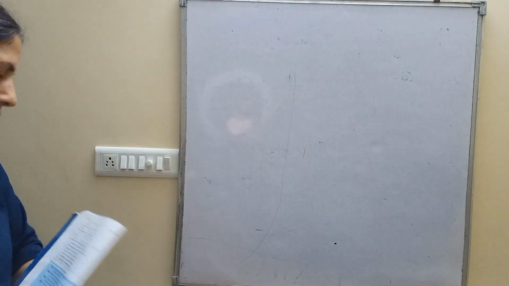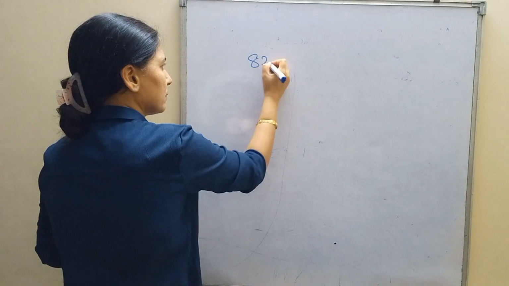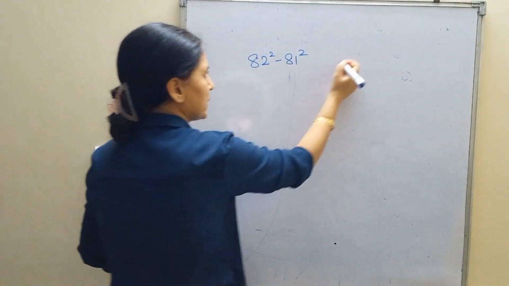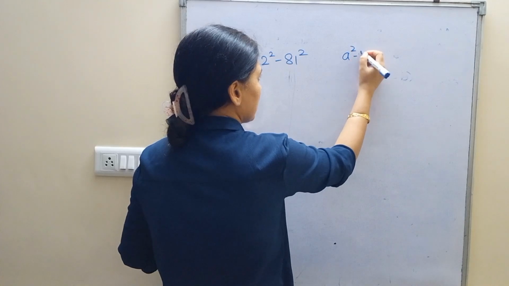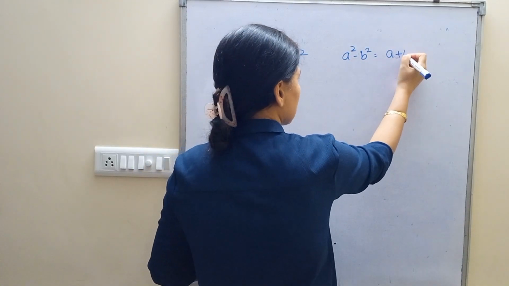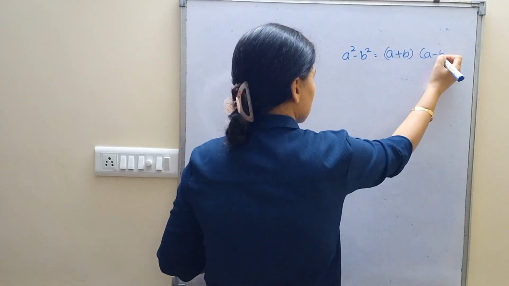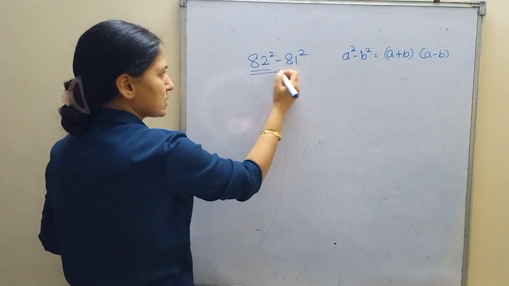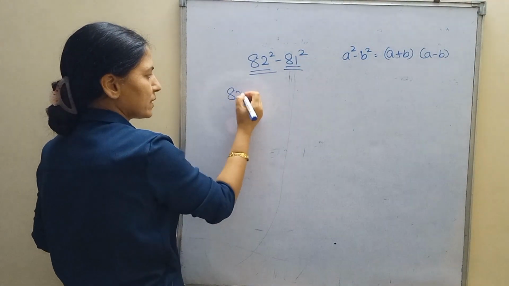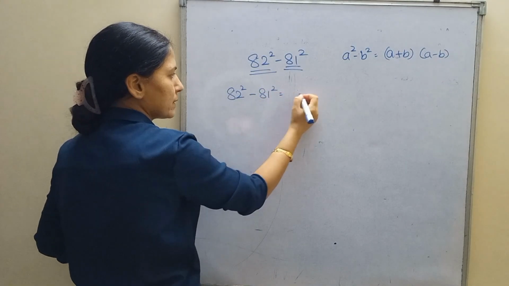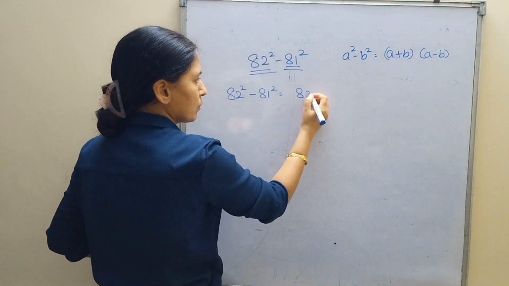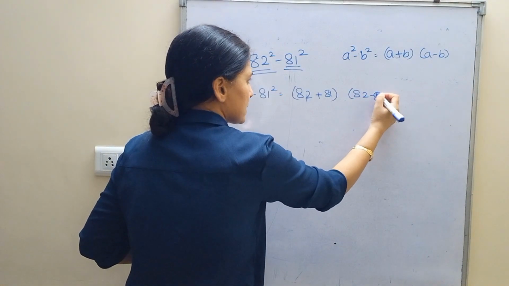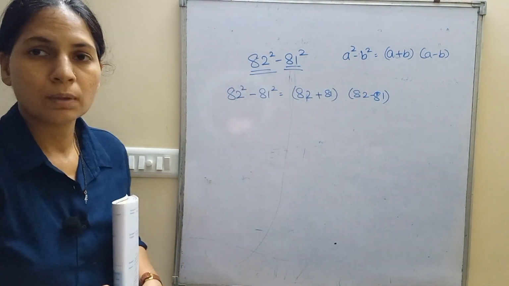Similarly, what is 82 square minus 81 square? Again, same formula. A square minus B square is A plus B, A minus B. Substitute: this is A, this is B. A plus B into A minus B. What is 82 plus 81?